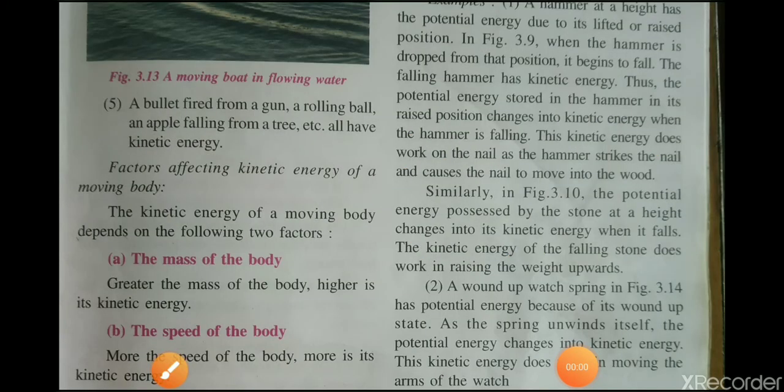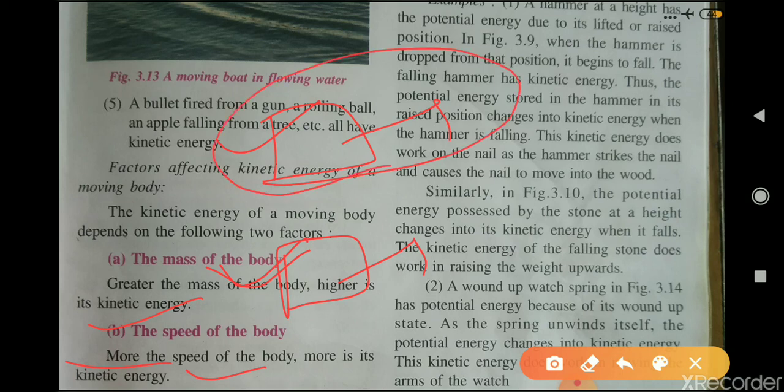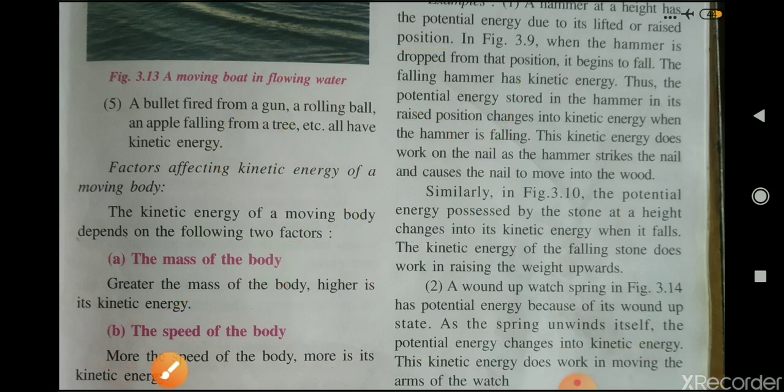Second is the speed of the body. The more the speed of the body, the more is its kinetic energy. Suppose body A is moving faster than body B. It has more speed as compared to body B. Therefore, the body which has more speed has more kinetic energy as compared to the other body which is moving slower. So this is all about kinetic energy and potential energy.